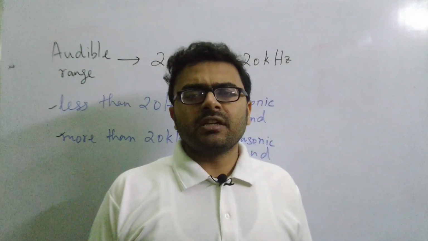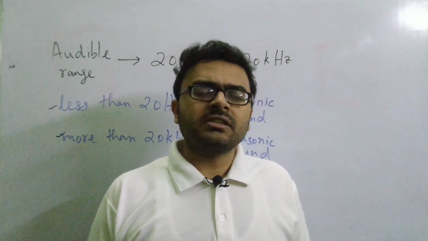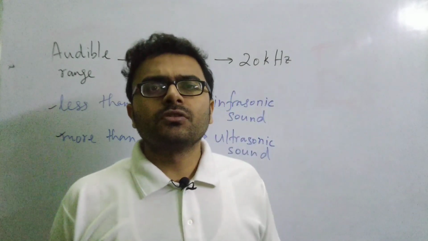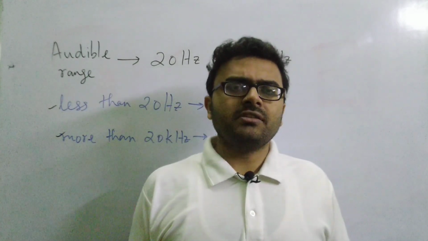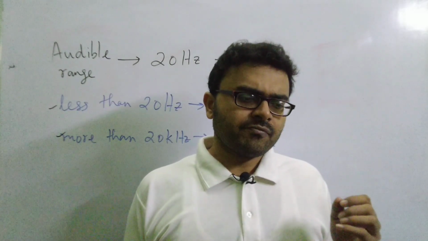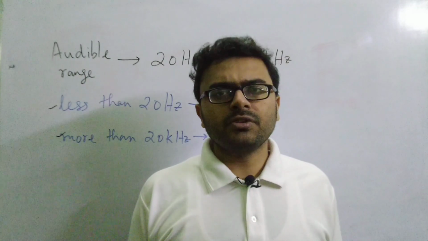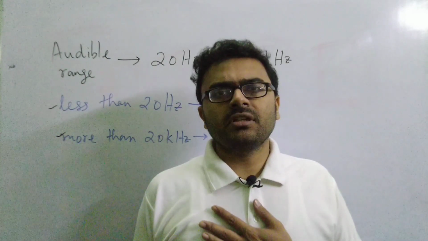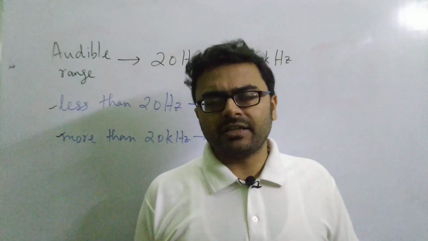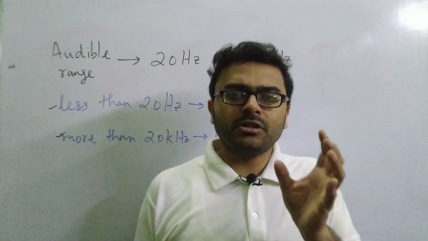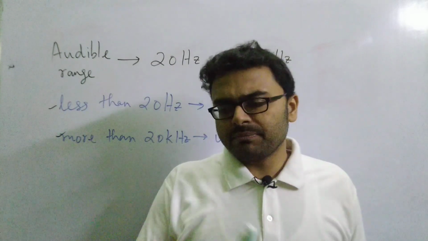Okay, now what happens? We have learned echo in the previous class. We have discussed echo. So ultrasonic sound, when bats produce ultrasonic sound, those sounds are actually very high energetic sounds. When they release these sounds, they move to a particular distance, and when these sounds hit a particular barrier in front of the bat, what happens? The sound gets reflected back. The bat can actually receive or hear the echo of that particular sound.